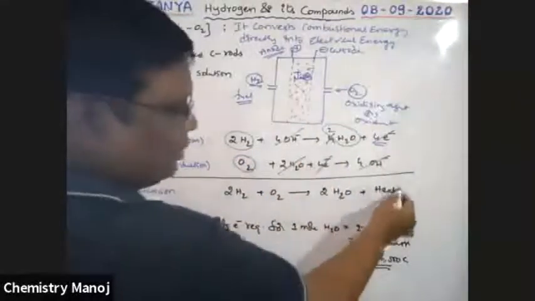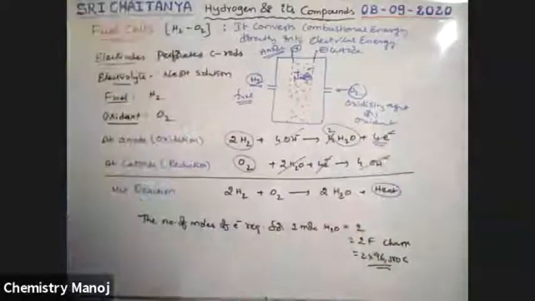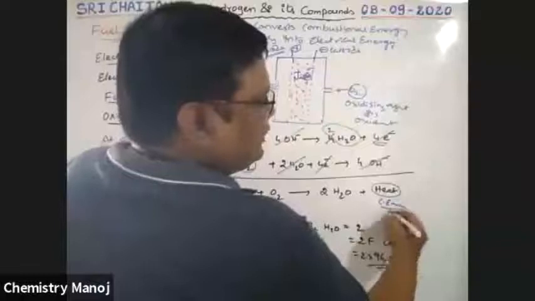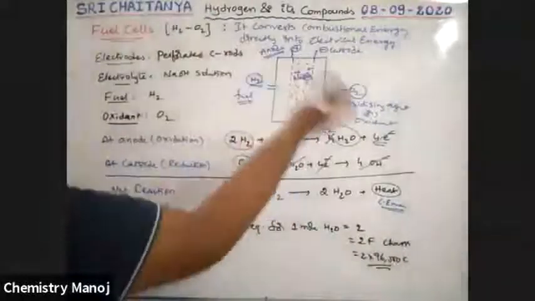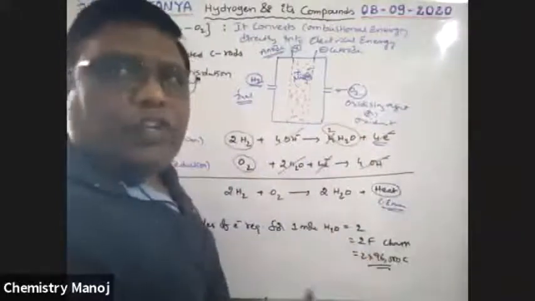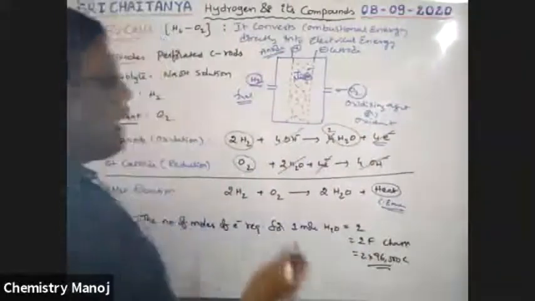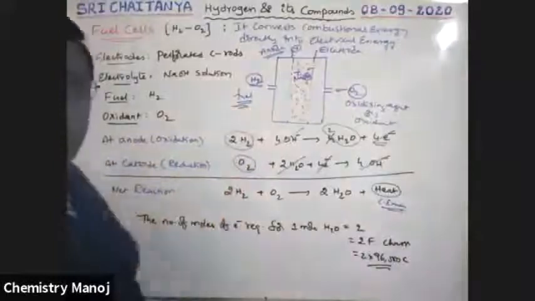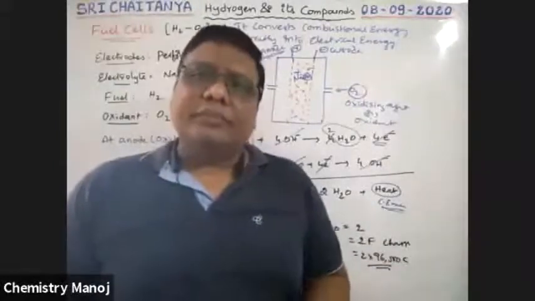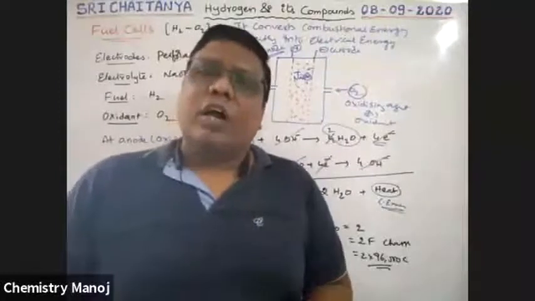Along with that, a huge amount of heat energy is produced. This heat energy is combustion energy. This instrument directly converts this combustion energy into electrical energy. This instrument is called a fuel cell. Here, hydrogen acts as a fuel. That is why it is called the hydrogen oxygen fuel cell.